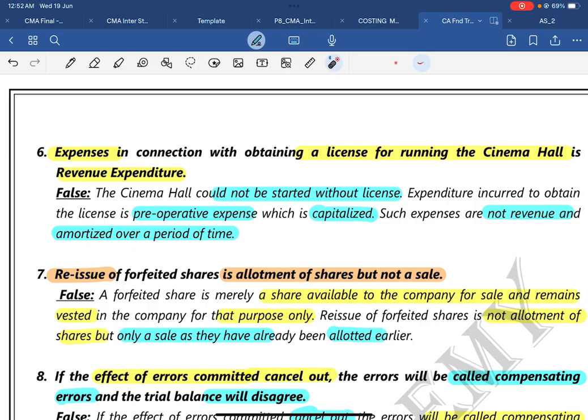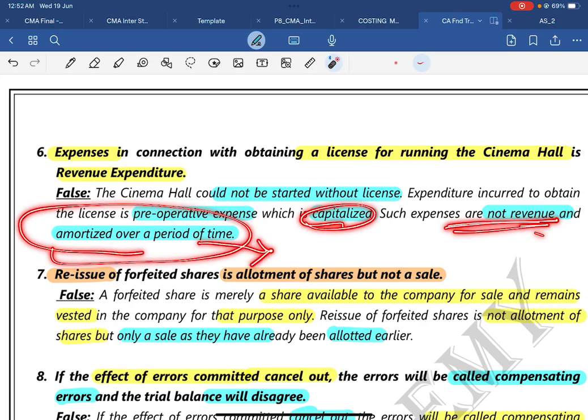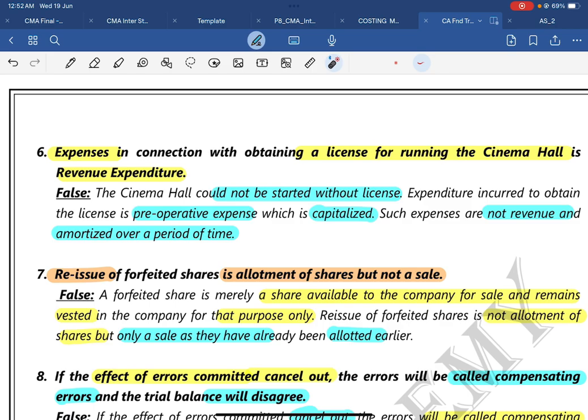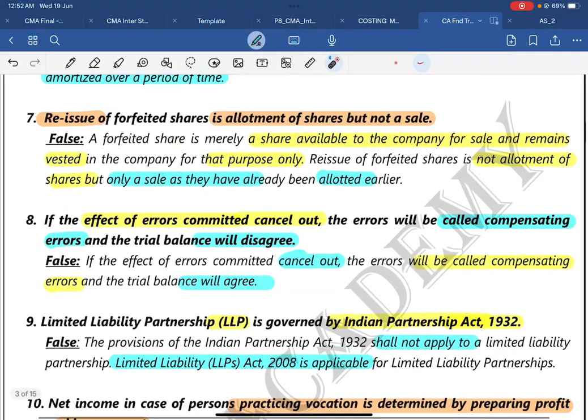Capitalized expenditure. Hence the cinema hall could not be started without a license. Expenditure incurred to obtain the license is a pre-operative expense, that is a pre-operating expense, which is to be capitalized. Such expenses are not revenue and will be amortized over a period. It will be bifurcated and deferred over the period. Then question number 7.